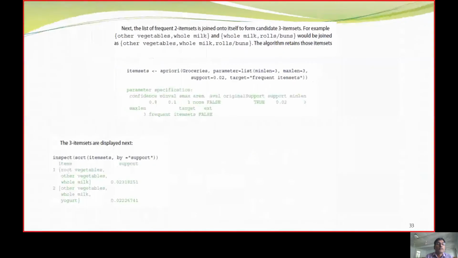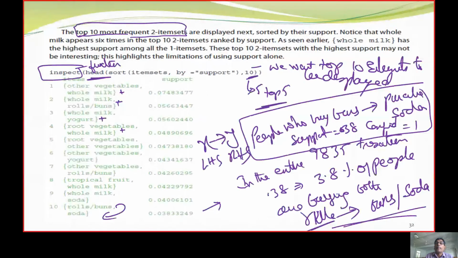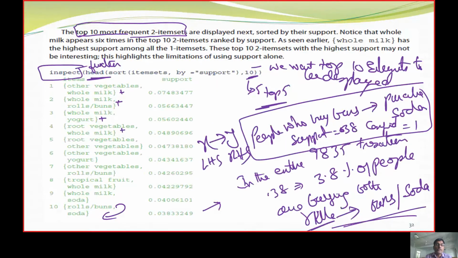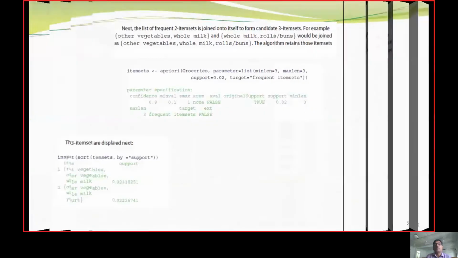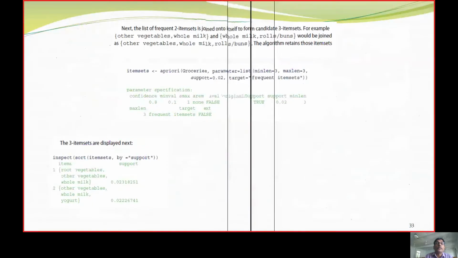How many rules are there? If I take 2 item sets, I got 61 rules. If I take 4 item sets, how many are there? In this way, we are going to generate the sets of items. If we click on summary here, we will get 61 item sets that are common. In the entire data set, when it is 2, how many are there? When it is 3, how many are there? We can write summary of the data set, then we are going to get those numbers. Fine.